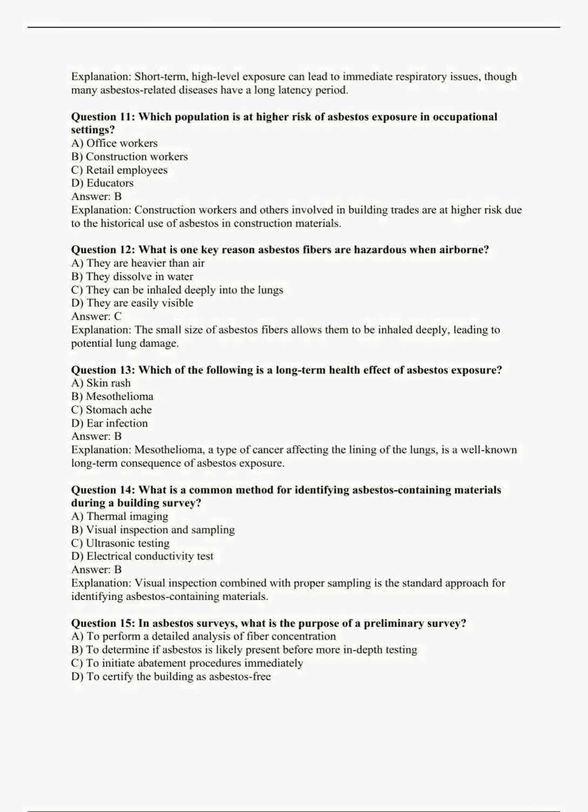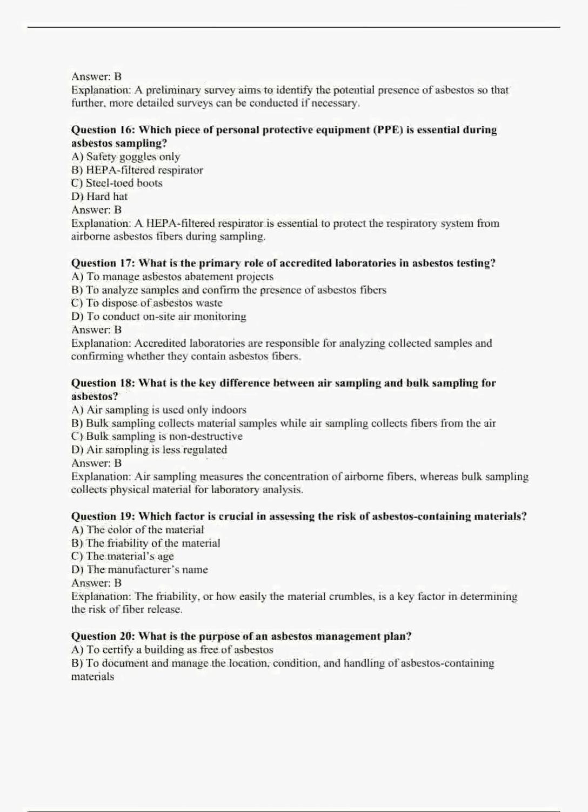Question 15. In asbestos surveys, what is the purpose of a preliminary survey? A. To perform a detailed analysis of fiber concentration. B. To determine if asbestos is likely present before more in-depth testing. C. To initiate abatement procedures immediately. D. To certify the building as asbestos-free. Answer B. Explanation. A preliminary survey aims to identify the potential presence of asbestos so that further, more detailed surveys can be conducted if necessary.